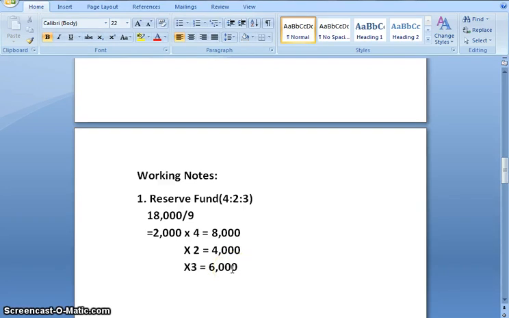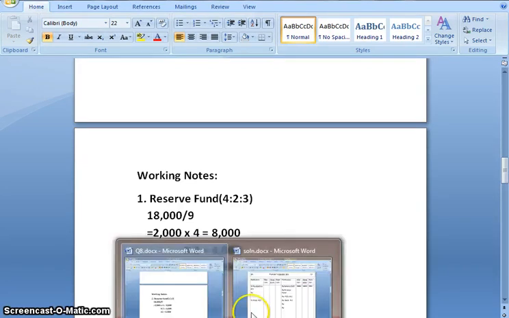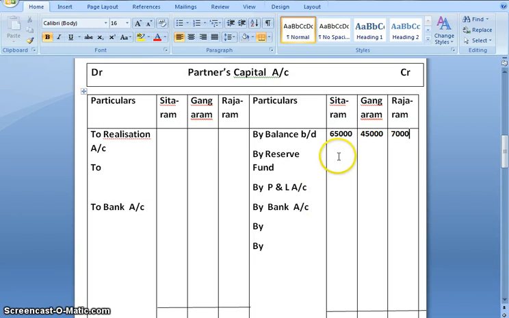So we'll transfer general reserve. By reserve fund the amount is 8000, 4000 and 6000.